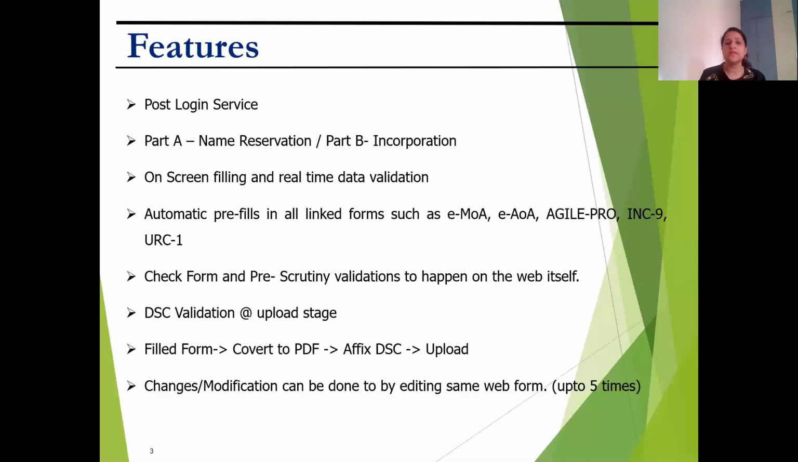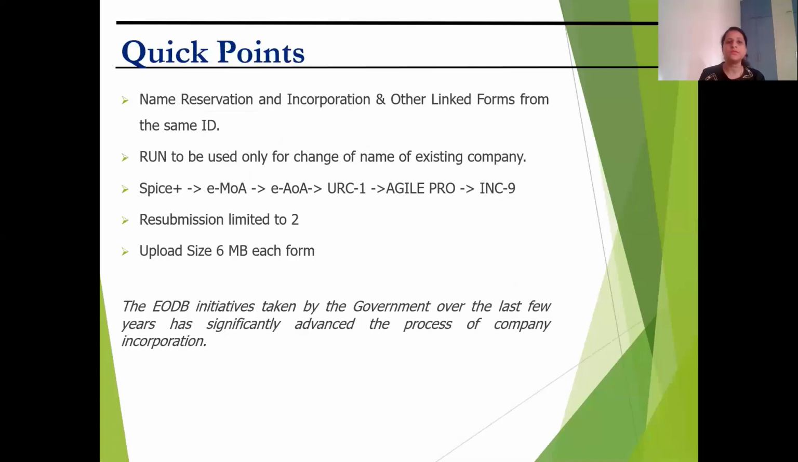So the procedure is filling of a complete form, converting it to a PDF, affixing a DSC, and then uploading it with other linked forms. Please note that any changes or modifications to the web version of the form can be made up to 5 times. So even after I have affixed the DSC, I feel that I need to recheck it, or there may be certain error which I want to rectify. I can do it up to 5 times.